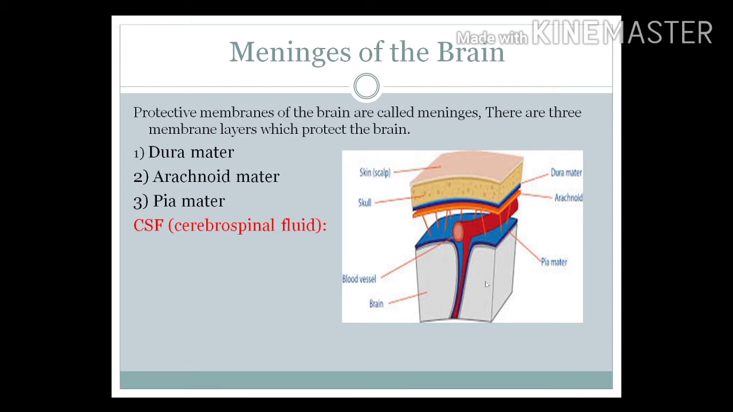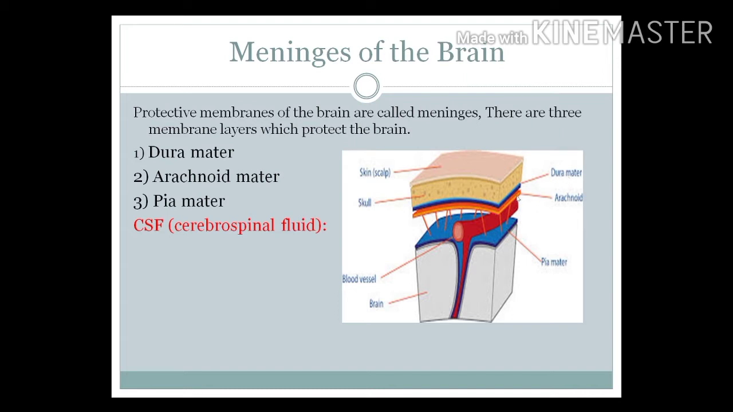So our brain is located in a brain box that is called the cranium. Below the cranium we can see a thick layer, which is known as the dura mater. Dura mater is thick and non-vascular, and below that there is a thin layer.